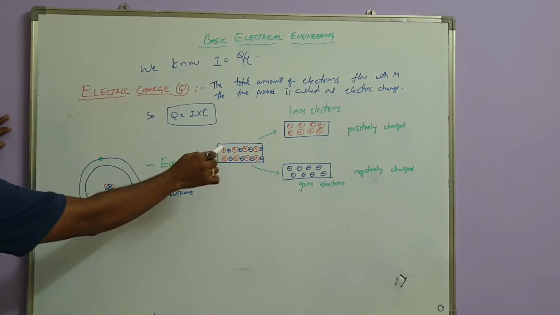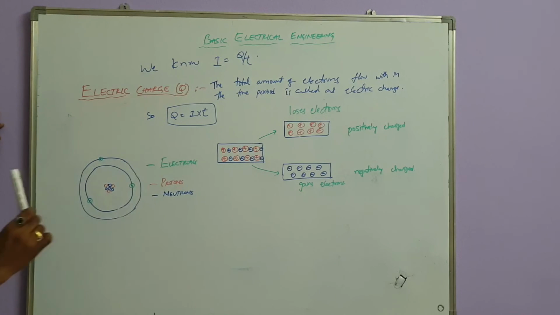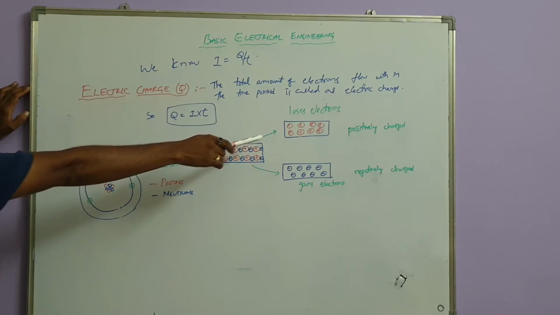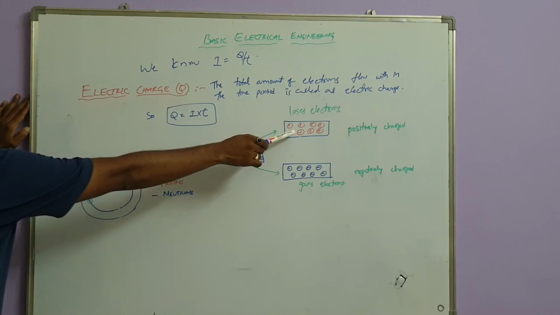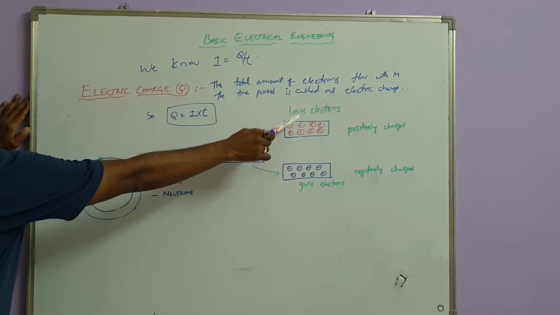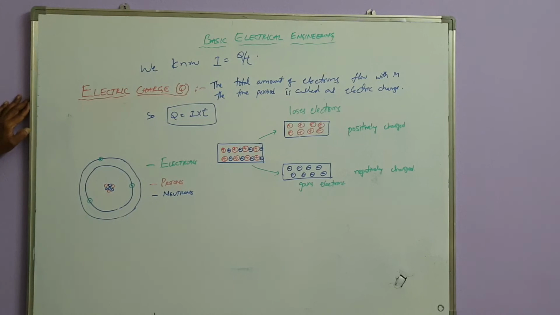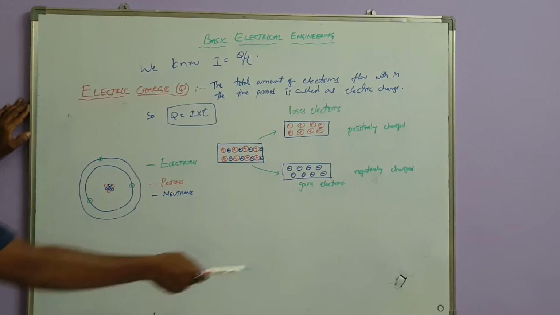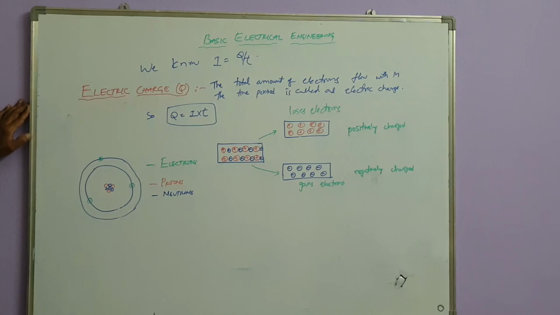If you observe, this is one atom, with both positive and negative charges. What is meant by positively charged? Positively charged is a material which loses electrons. That means there are no electrons in this particular material, so we call it positively charged. And in this other one we don't have any positive charges, only electrons. This is called a gain of electrons, so it is called negatively charged.